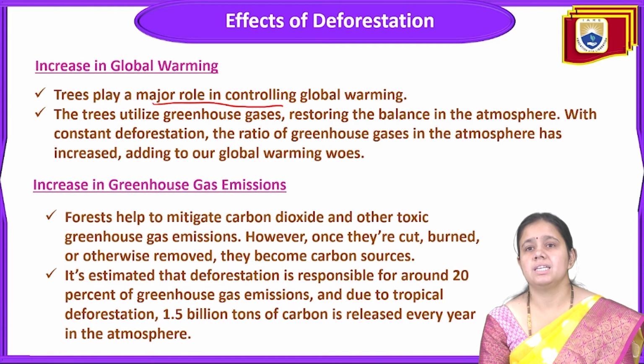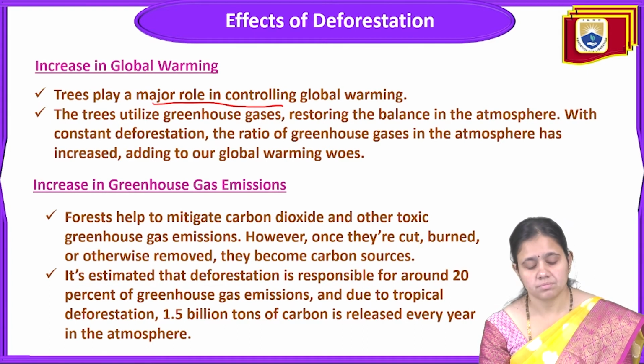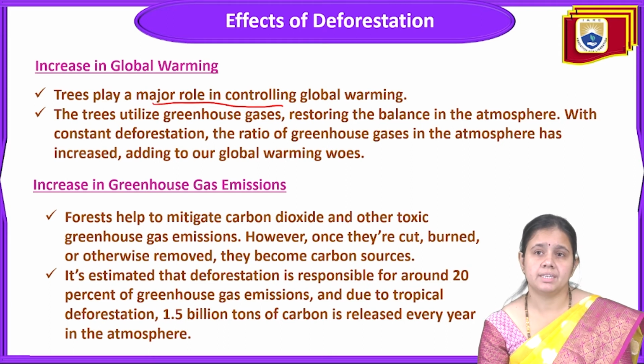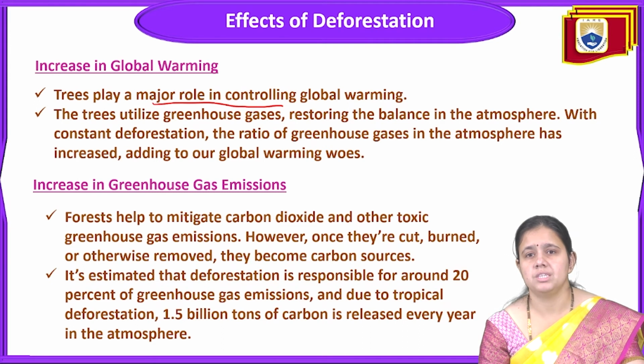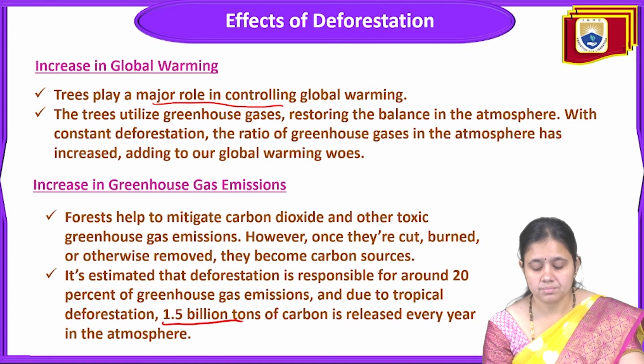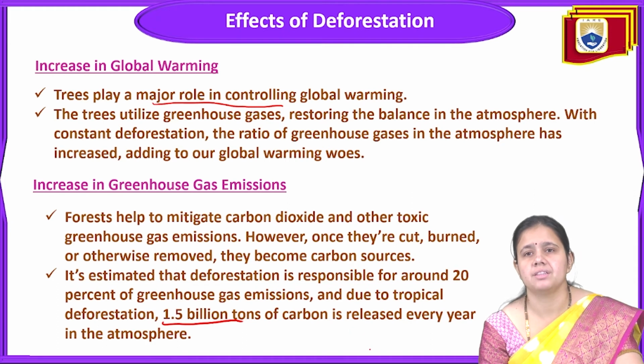And next is the increase in greenhouse gas emission. Forests help to mitigate carbon dioxide and other toxic greenhouse gas emission. However, once they are cut, burned, or otherwise removed, they become a carbon source. It is estimated that deforestation is responsible for around 20% of greenhouse gas emission. Due to tropical deforestation, 1.5 billion tons of carbon is released into the atmosphere.